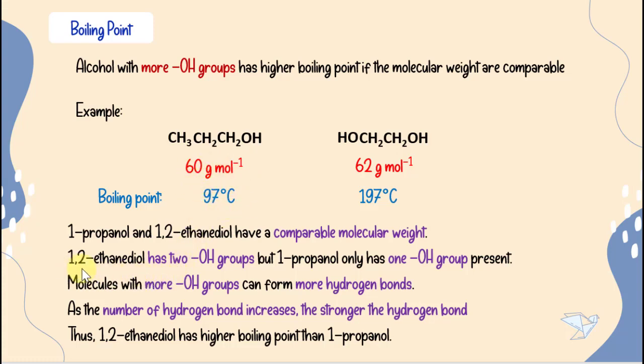This is because 1,2-ethanediol has 2 OH groups, but 1-propanol only has 1 OH group. Molecules with more OH groups will form more hydrogen bonds. So as the number of hydrogen bonds increases, the intermolecular force becomes stronger. That's why 1,2-ethanediol has higher boiling point than 1-propanol.